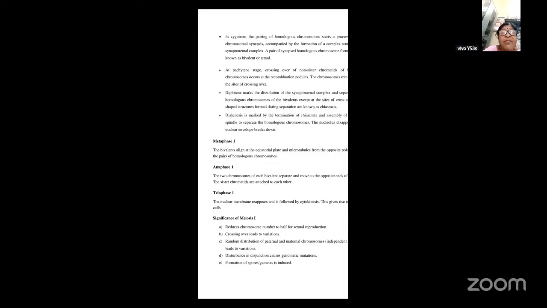Then in the anaphase, the two chromosomes of each bivalent will separate and move towards the opposite poles of the cell, and the sister chromatids are still attached to each other. Then the last one is telophase 1. In telophase 1, the nuclear membrane will reappear, followed by cytokinesis, and this will give rise to a dyad of cells. That means it will give rise to two cells. So that is about meiosis one.